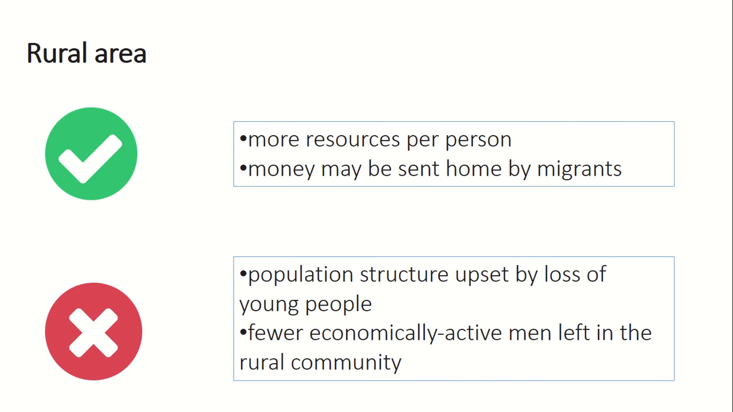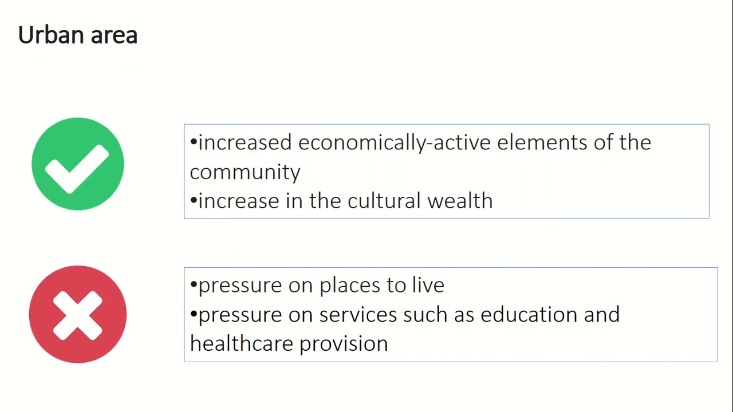For a rural area, obviously that can be good because they get something called a remittance, and money being sent home by migrants might improve the economy of the rural area. But it also upsets the population structure. So it also ends up with the people being left in the rural areas often non-economically active. So they might be old, they might be too young, and therefore the economy suffers, and therefore the local population suffers as well. Whereas for the urban areas, it increases cultural wealth, and there are more people able to work the growing number of jobs in cities.